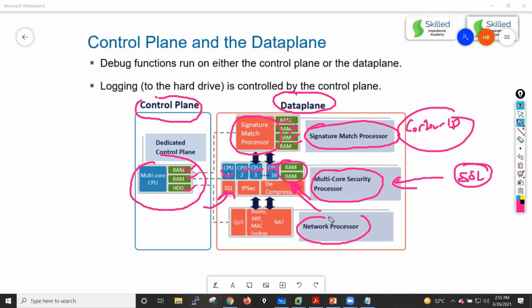Okay, this is the network processor responsible for your networking stuff, and it also has dedicated RAM and CPU, and they will communicate like that through electrical signals with each other, guys.